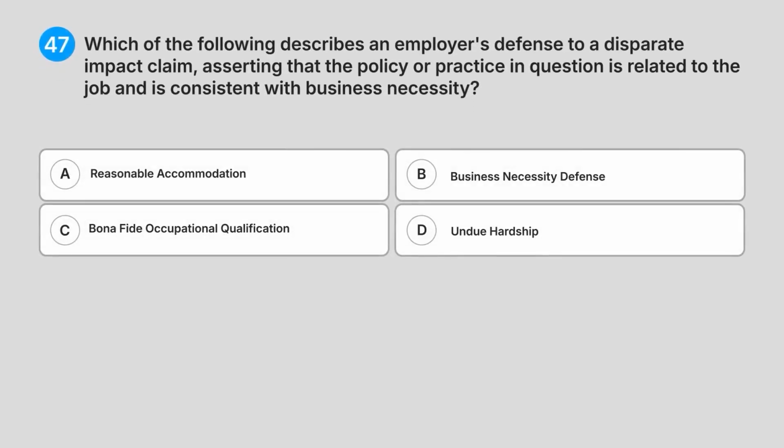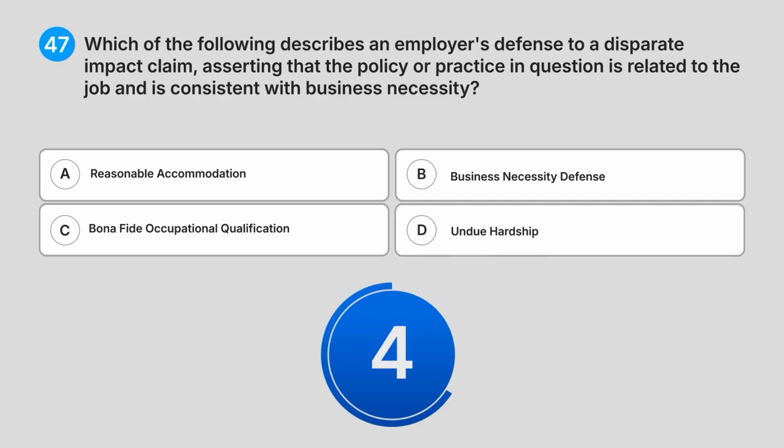Which of the following describes an employer's defence to a disparate impact claim, asserting that the policy or practice in question is related to the job and is consistent with business necessity? A. Reasonable accommodation. B. Business necessity defence. C. Bona fide occupational qualification. D. Undue hardship. Do you know the answer?